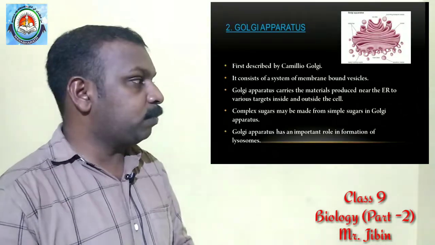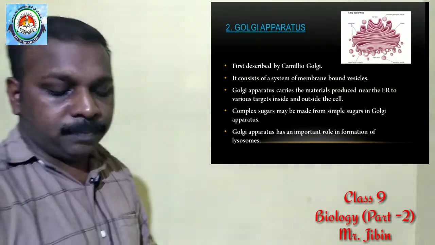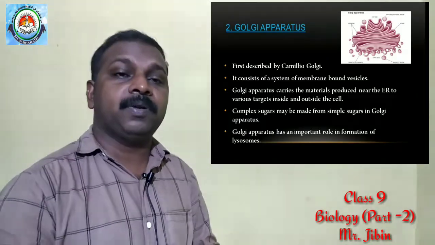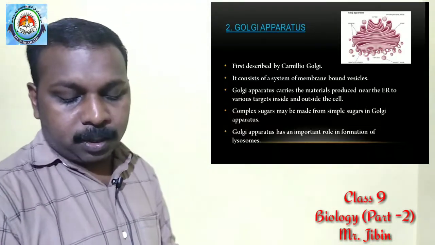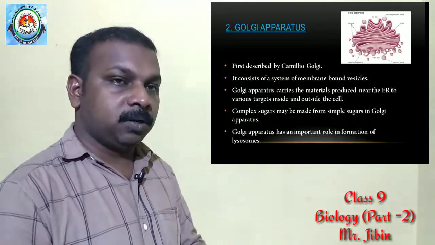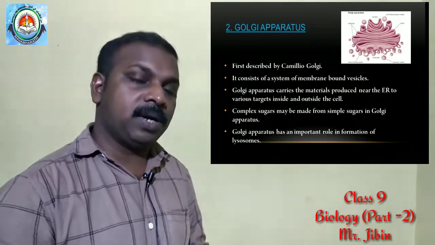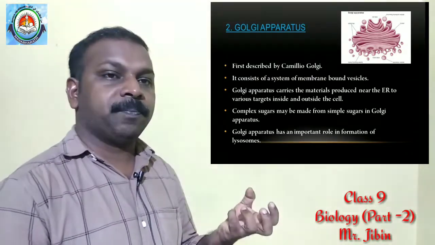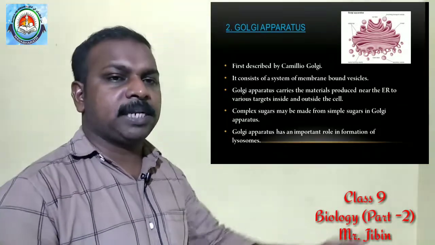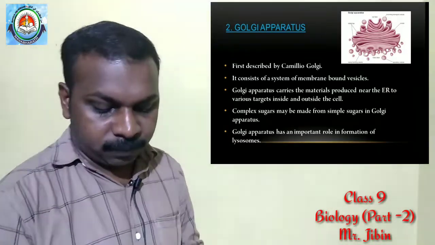Golgi apparatus was first discovered by a scientist known as Camillo Golgi, and it consists of a system of membrane bound vesicles. They carry the materials which are produced in the endoplasmic reticulum to different parts of the cell, not only transporting, but also storing materials like proteins or lipids, then modifying them, then carrying them from the endoplasmic reticulum to other sites of the cell.